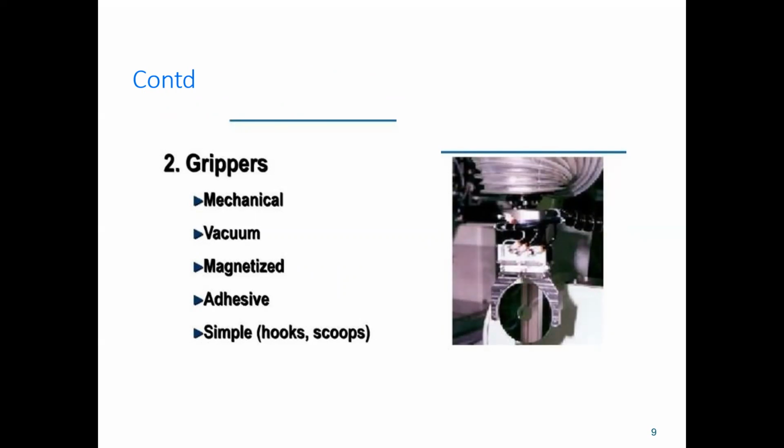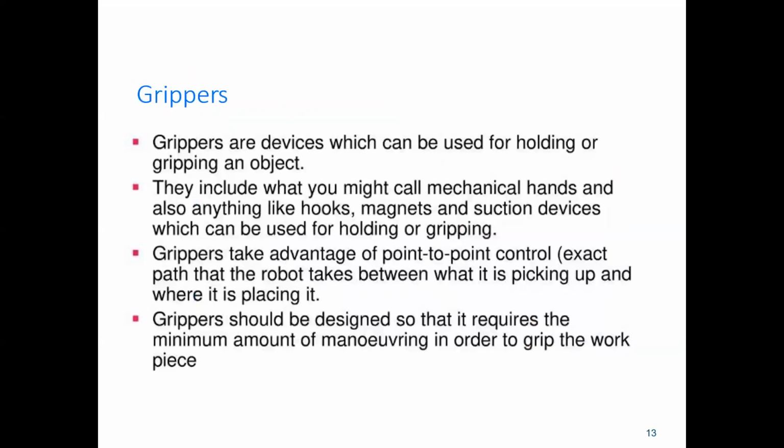Next one is the gripper. Grippers are mechanical, vacuum, magnetized, adhesive, simple hooks, and scoops. Grippers are devices which can be used for holding or gripping an object. They include what you might call mechanical hands and also anything like hooks, magnets, and suction devices which can be used for holding or gripping.